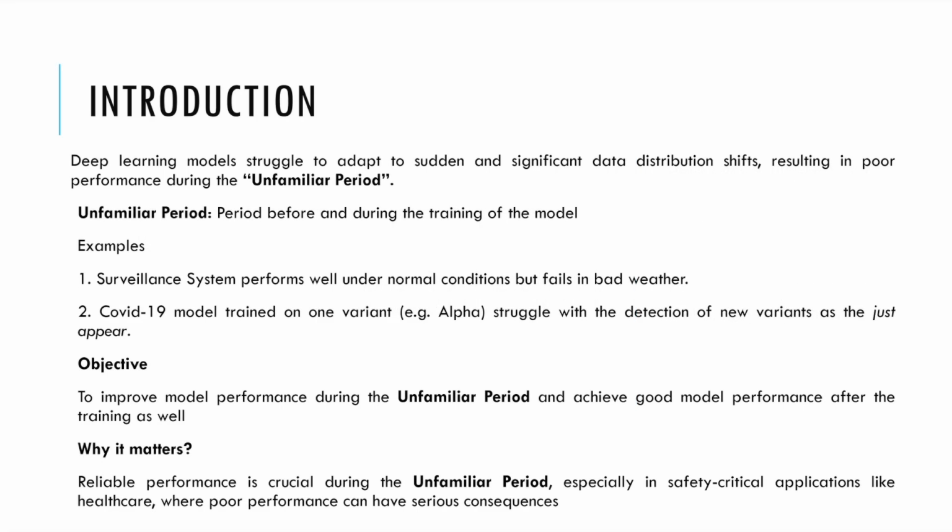So the main problem addressed in the paper is handling unseen domains when we encounter new data for training our models. Deep learning models face a big challenge when the data changes suddenly. This is a common problem during what we call the unfamiliar period. That is the time when the model hasn't yet adapted to these new domain shifts, or the period before or during the training phase when the model actually sees the unseen domains. So our goal is to make models more adaptable during the transition phase so that they can handle changes reliably and still perform well after training.